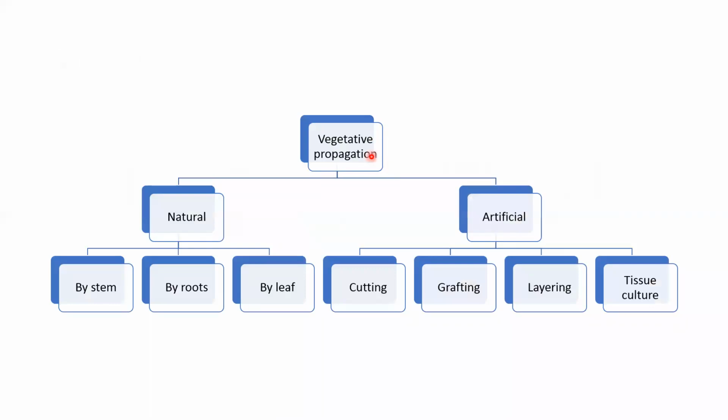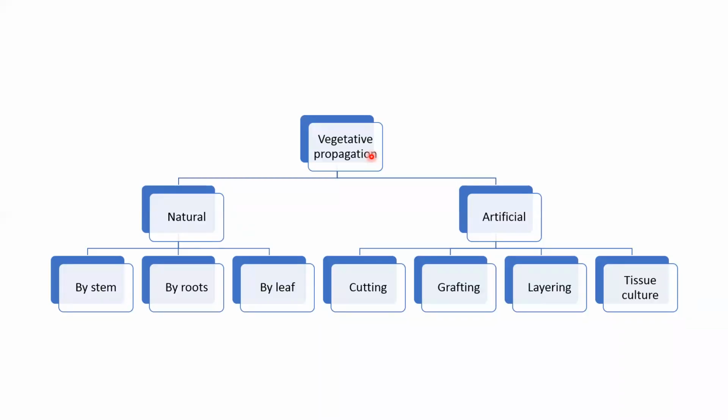So what is vegetative propagation? See, the plant body is divided on the basis of reproduction into two types of parts: vegetative parts and reproductive parts. Vegetative parts are those which form the plant body, like root, stem and leaf. They have their own functions. The root's function is to absorb water and minerals.